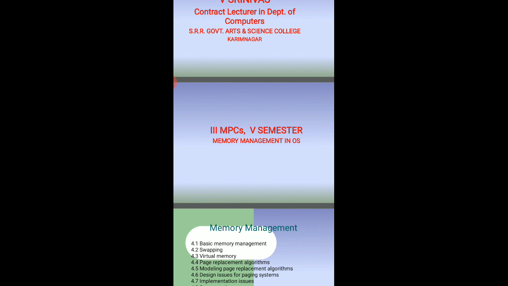Fragmentation: as processes are loaded into and removed from memory, the free memory space is broken into little pieces. Memory blocks of small size remain unused, and this problem is known as fragmentation. There are two types of fragmentation, namely internal fragmentation and external fragmentation.